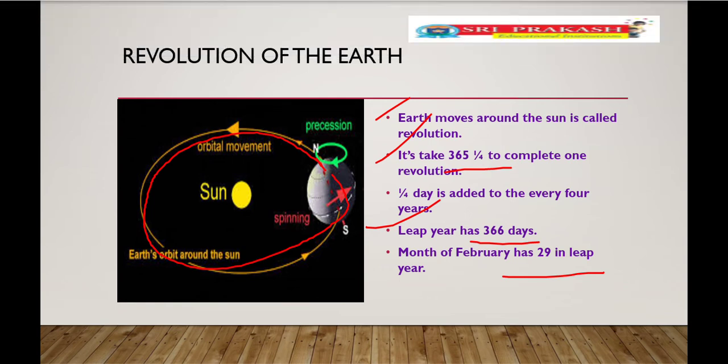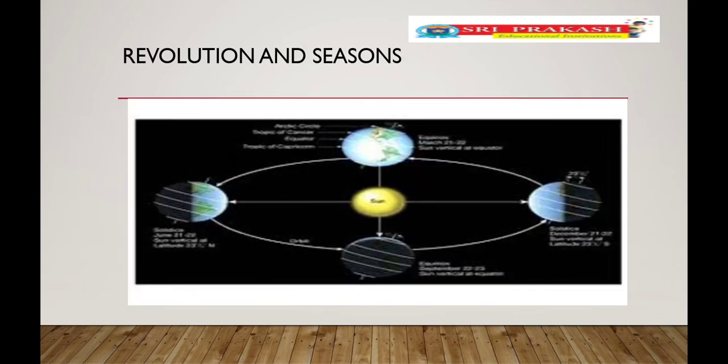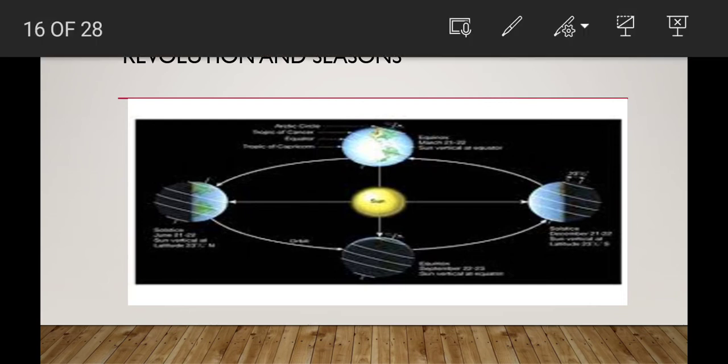So like that, by the revolution, seasons are formed, and Earth takes 365.6 hours to complete one revolution. Okay, children, let's see how revolution and seasons are formed. Earth is revolving around the sun. This is called revolution.